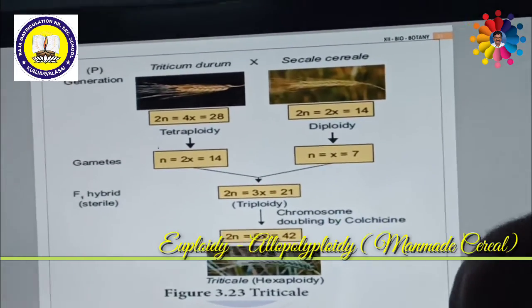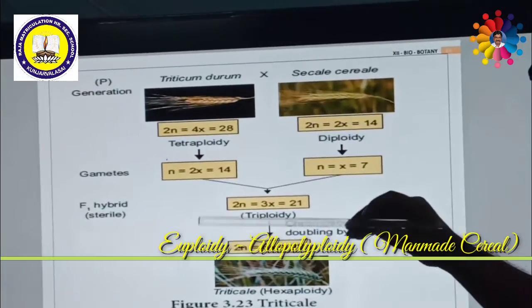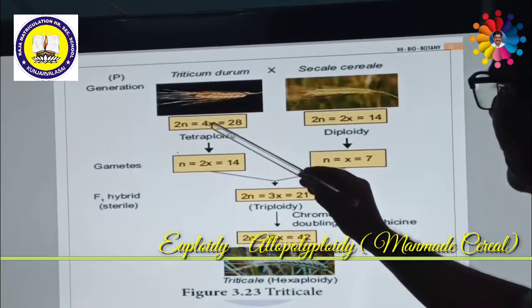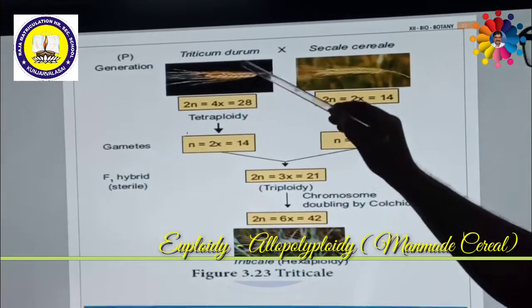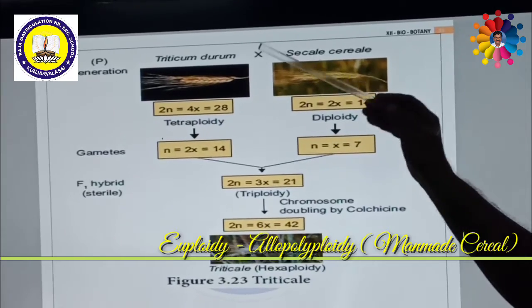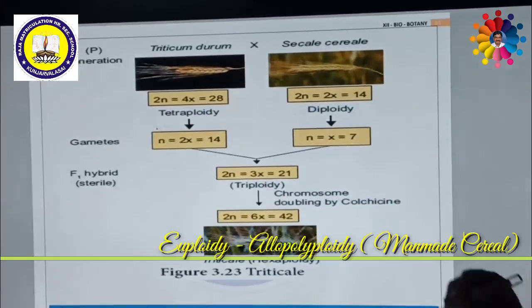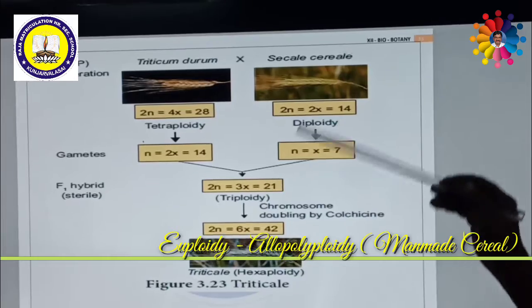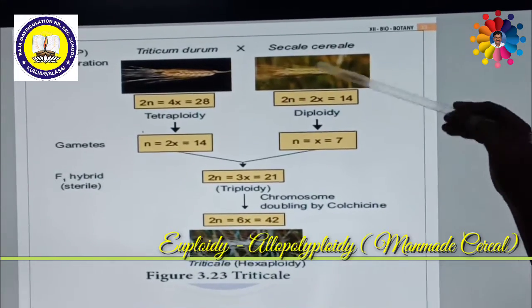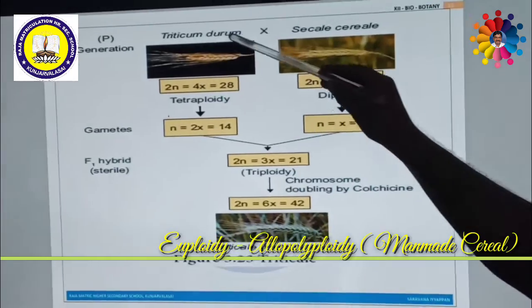Here, this is a wheat plant, Triticum durum. So this is tetraploid, 4x. So it is a tetraploid plant of Triticum durum. Macaroni wheat is a variety of wheat which will be crossed with a cereal, rye. This is the rye plant. Rye means kambu.